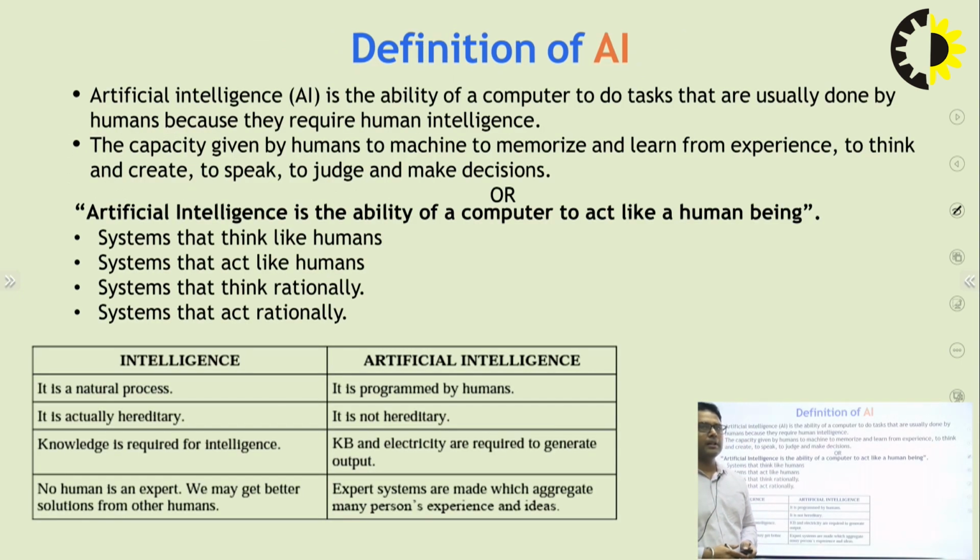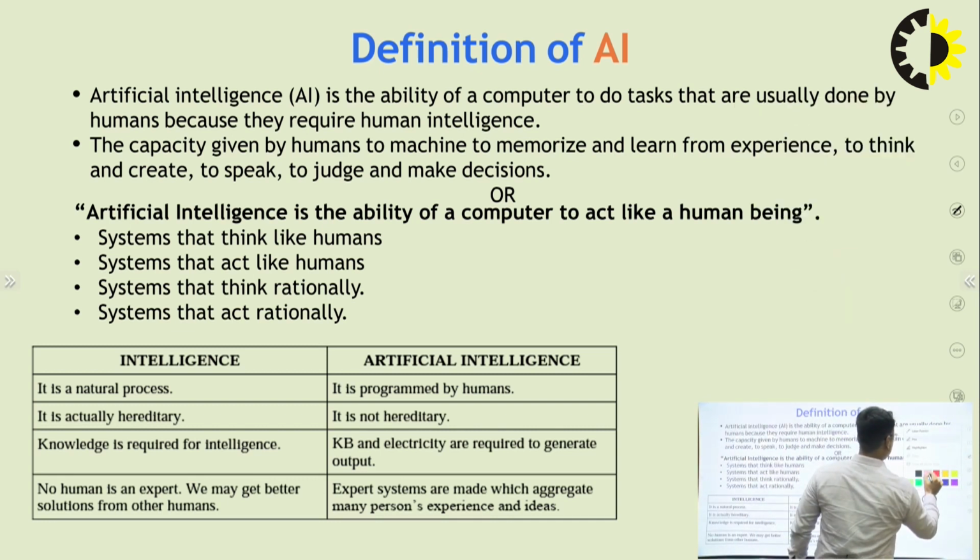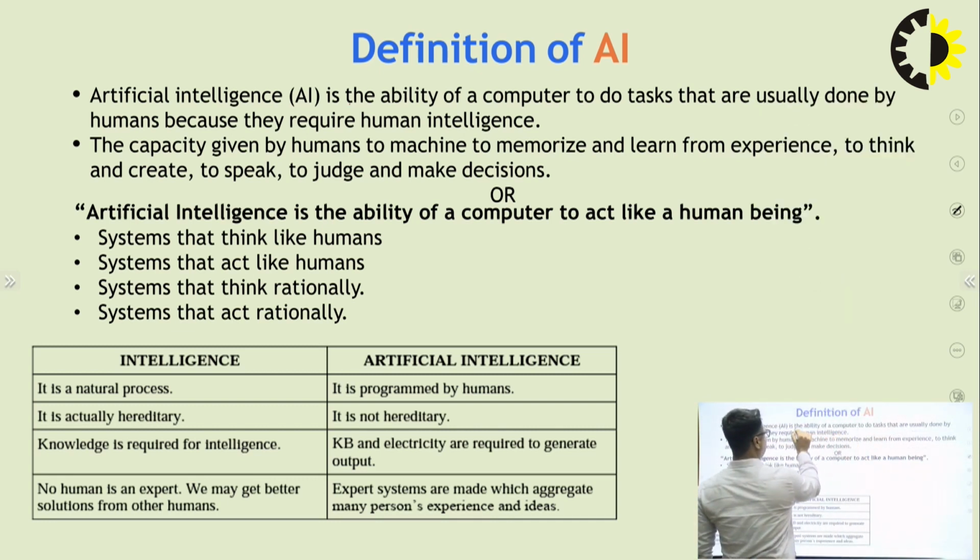First, the definition of artificial intelligence. Artificial intelligence is the ability of a computer to do tasks that are usually done by humans because they require human intelligence. Here I have to mention the ability of a computer. That means a computer performs any task related to humans. The next point mentioned is the capacity given by humans to a machine to memorize.